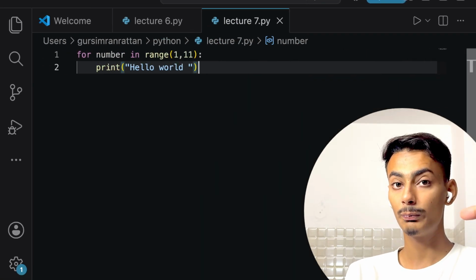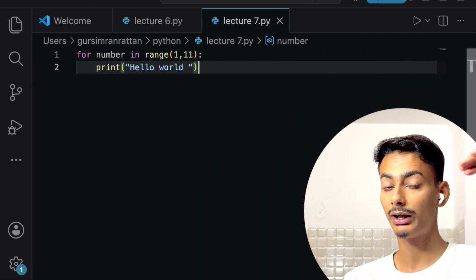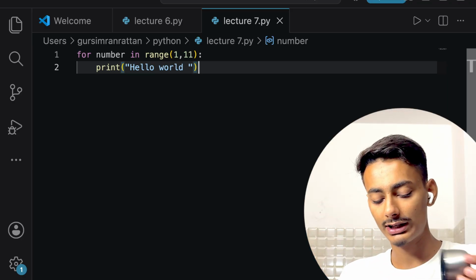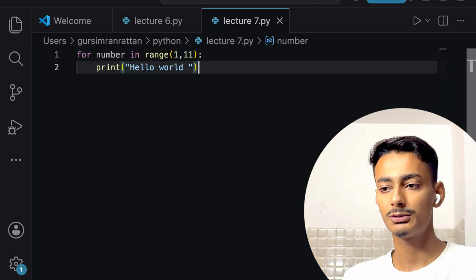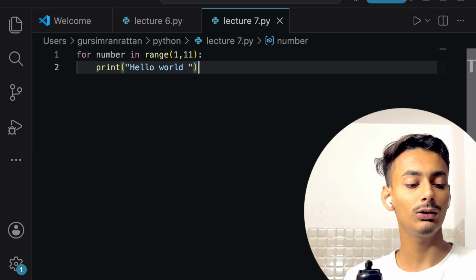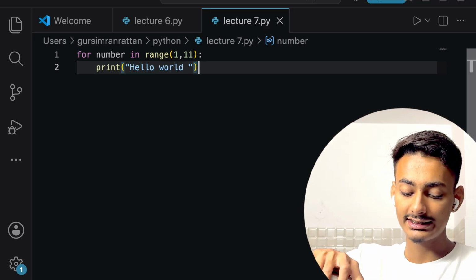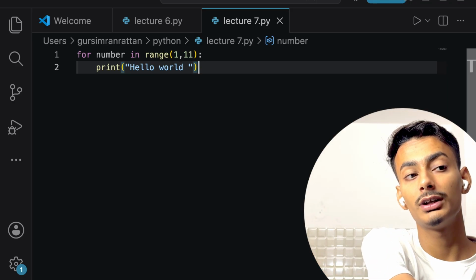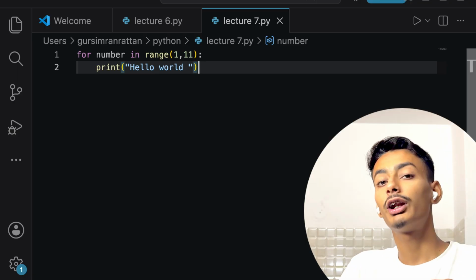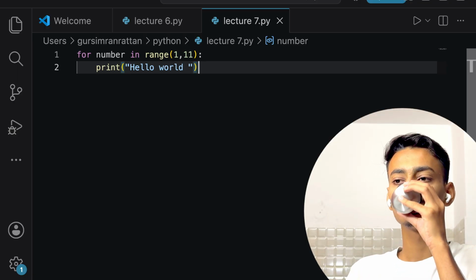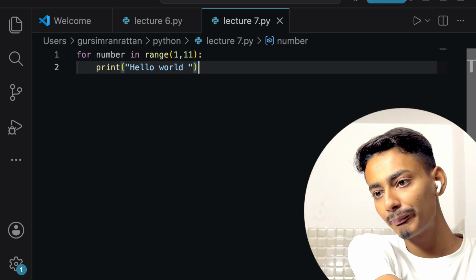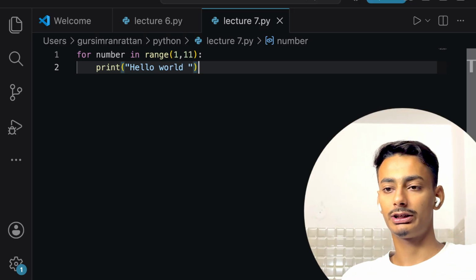So see, we have written the code to print hello world 10 times by using both while loop and for loop. As I've told you earlier also, it is very much possible to write all the codes using both the loops. It's just that we have to find out which one is easy or which one I am most comfortable using. It is very important to understand.